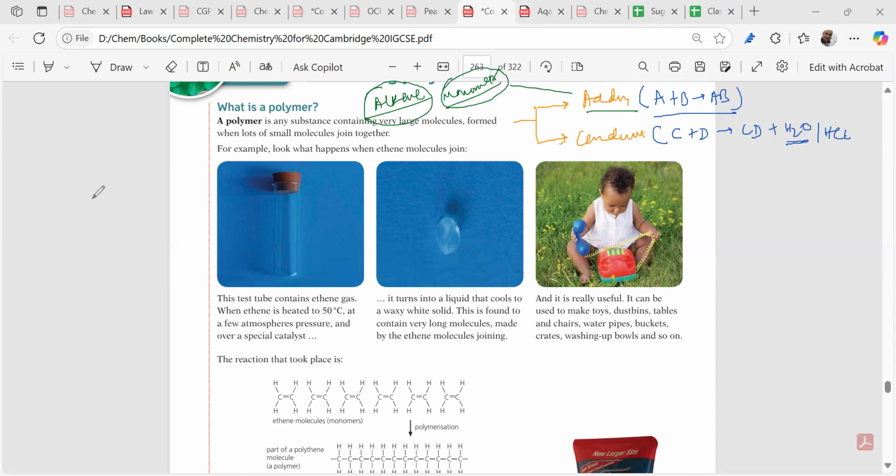Now we are moving on to condensation polymerization. In condensation, we don't take an alkene. You have to be extremely clear about this. In addition polymerization, a single monomer is taken, but in condensation polymerization we do not take an alkene. Instead, we usually take two different monomers, and the two monomers should each have two functional groups. This bit also is important.